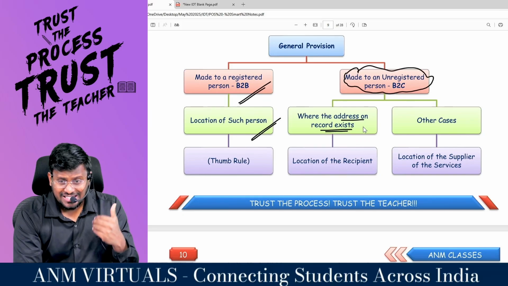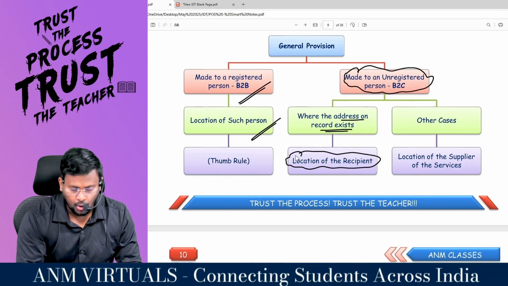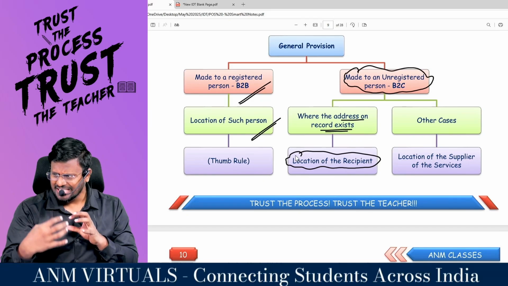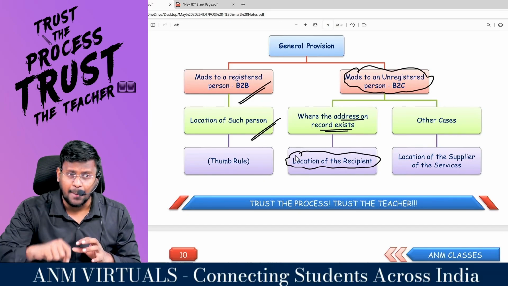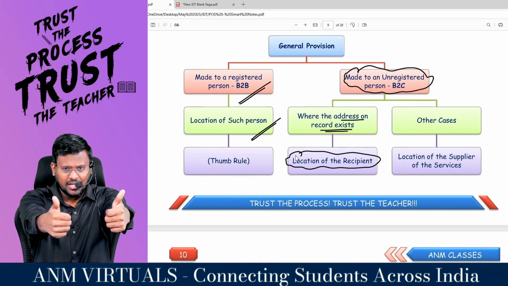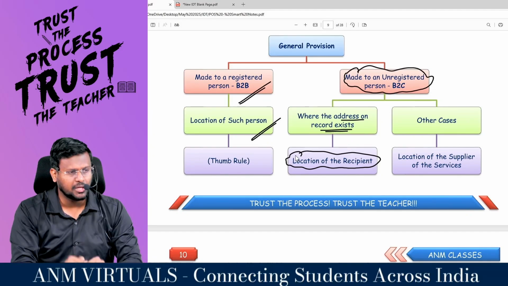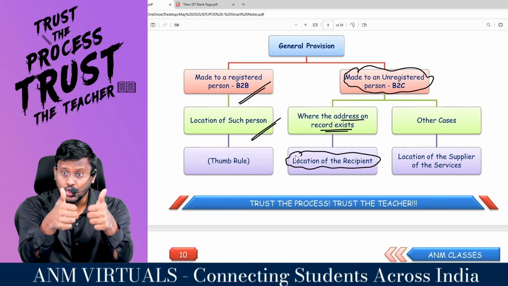If the address is available on records, then location of the recipient. That means this section is trying its level best to make the consumption based tax practically applicable. If you are providing service to a registered person, location of such a person means that registered person only would have received the services. That's why location of such.